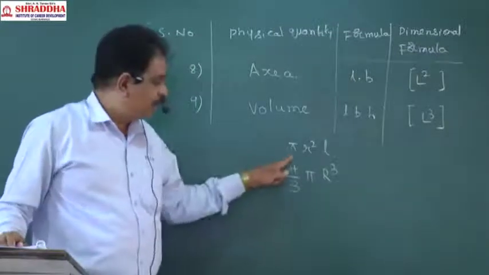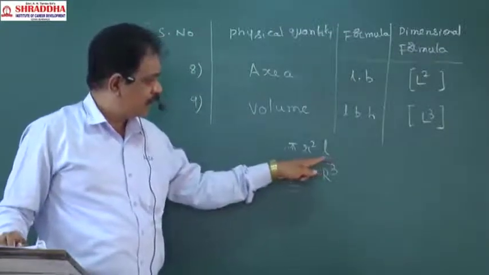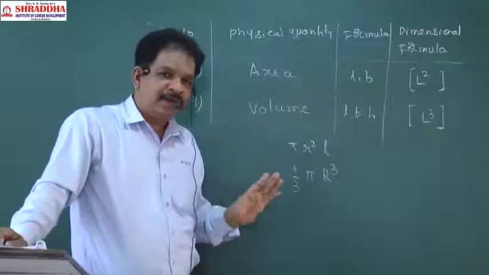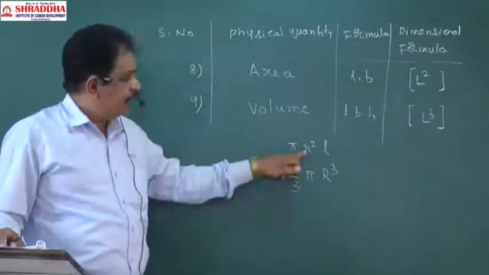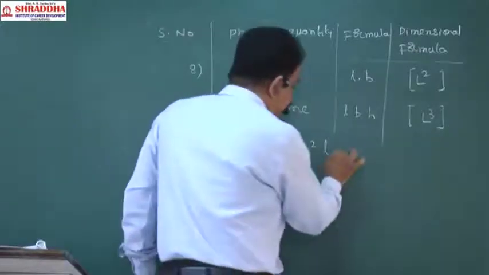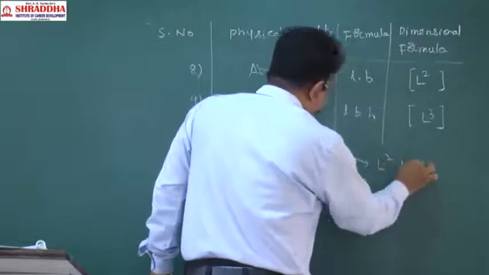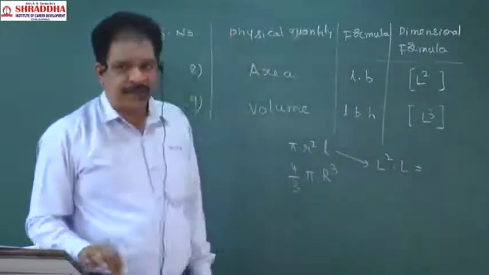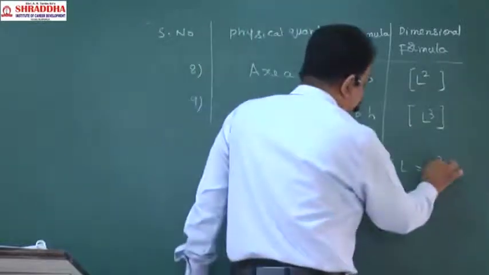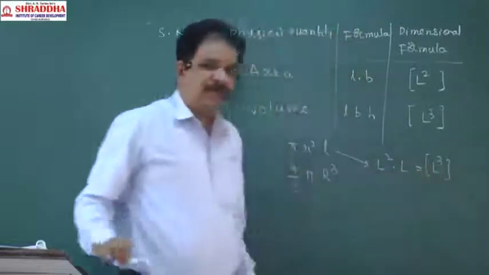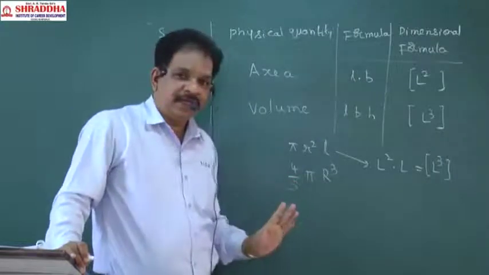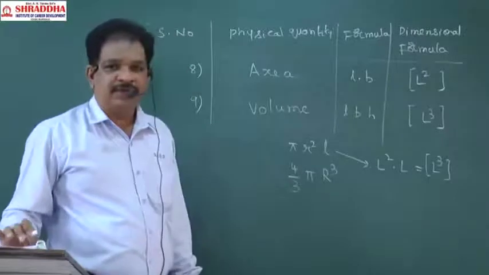No sir, I will use this formula. Yes, you use it. Pi is a constant. Constant means number, and a number doesn't have any dimensions. Radius is a form of length only. Radius square means L square, length means L, so totally how much you got? L cube only. Sir, I will use this other formula. Yes, you can. 4 by 3 is a number, and pi is also a number.